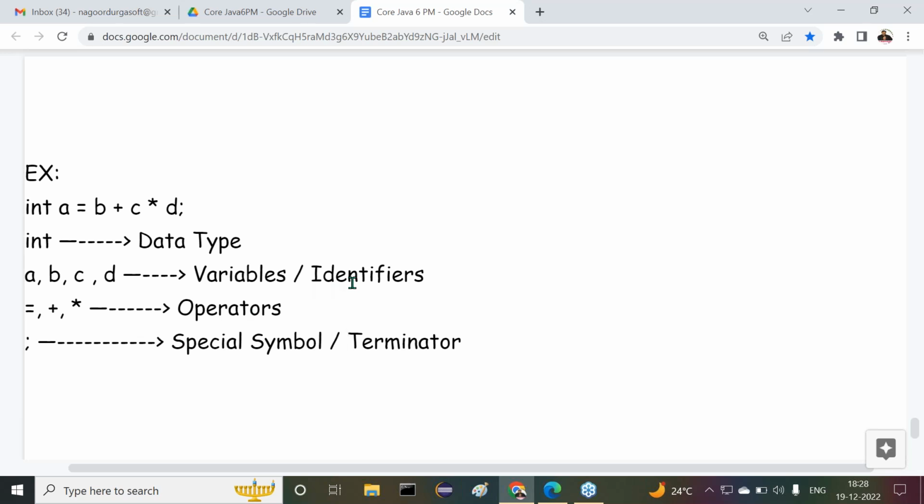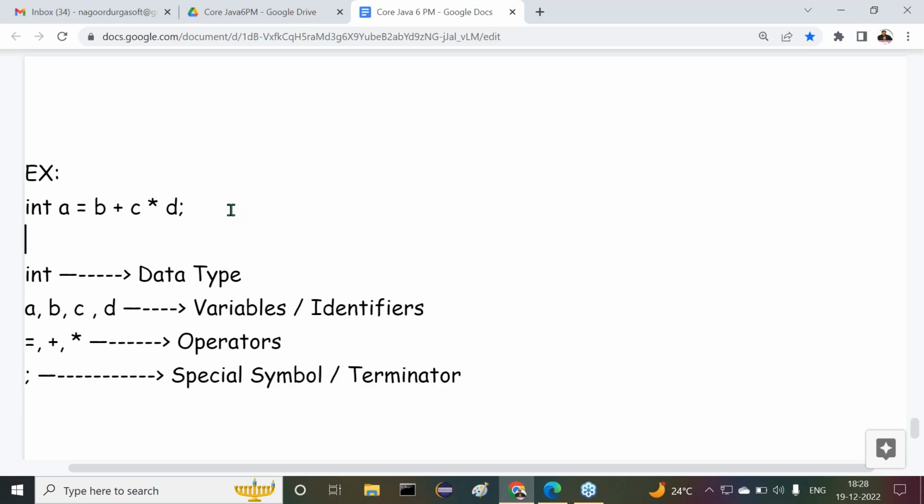Any name here we can use. Okay, sir. Now these are the classifications I have given over this particular equation. But now my question is the number of lexemes. First of all, I want to divide the total thing into lexemes. How many lexemes are available? An individual logical unit in Java programming is called a lexeme. How many lexemes are available?